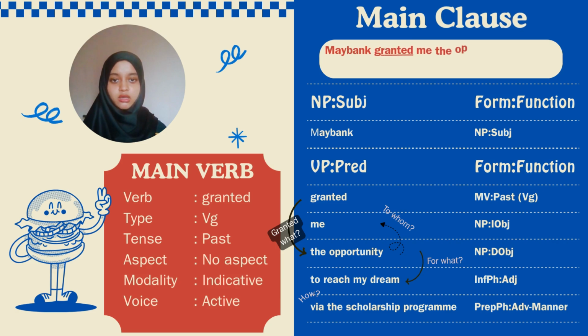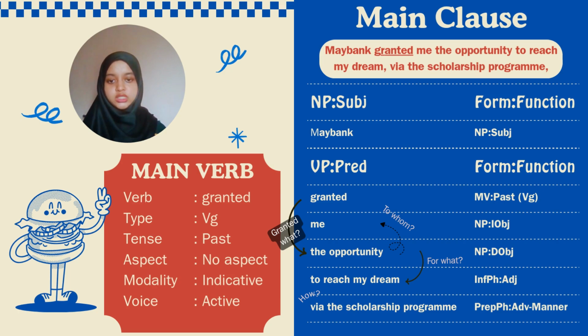Alright, let's begin with the main clause. Maybank granted me the opportunity to reach my dream via the scholarship program. The basic structure follows the subject, verb, indirect object, and direct object pattern. For the main verb, we have granted. The verb type is VG as it is followed by two related constituents, me and the opportunity, that function as indirect object and direct object. The G in VG stands for verbs that act like a gift. It is in the past, it has no aspect, it is indicative modality, and it has active voice.